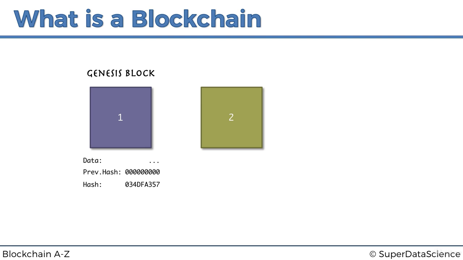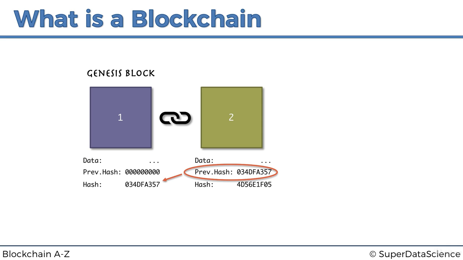And then there's block number 2. Block number 2 also has some data. This time it does have a previous hash, and it has its own hash again. As you can see, the previous hash of block number 2 is exactly identical to block number 1's hash. And that is where the link comes from. That is why a blockchain is called a chain: the blocks are cryptographically linked with each other through these hashes. More on that to come, but this is conceptually how it works. Every block has its own fingerprint, and it also references the fingerprint of the previous block.